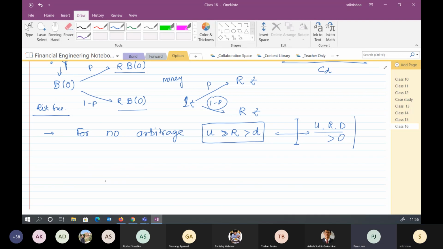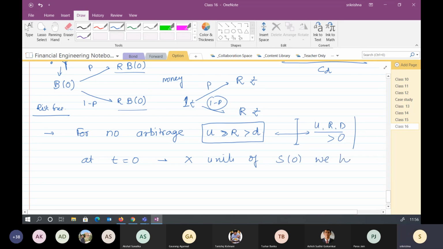So now at t equals 0, let's say that we have, or we buy, X units of S0. If you are buying, I'm calling it positive. If you are selling, I'm calling it negative. And Y units of B0, that is the amount we have. Are you getting this point?